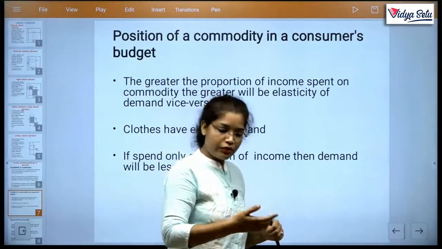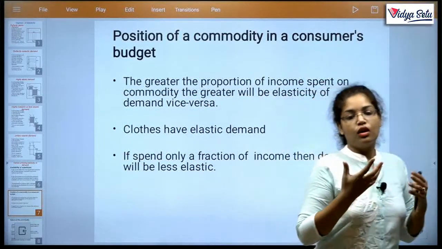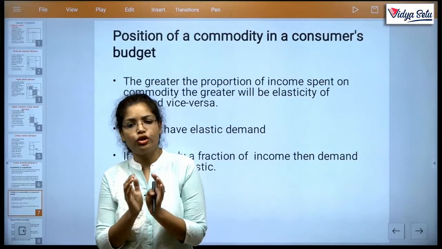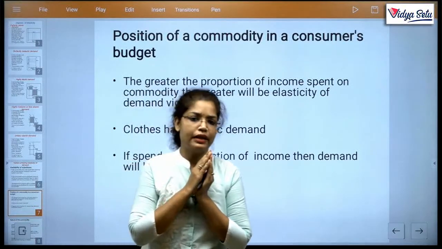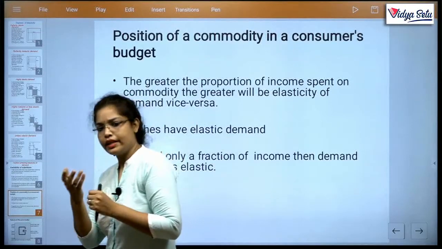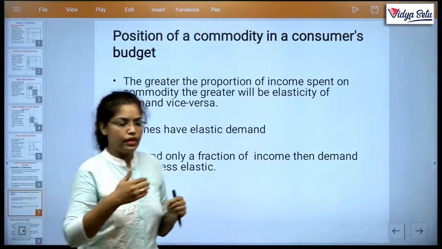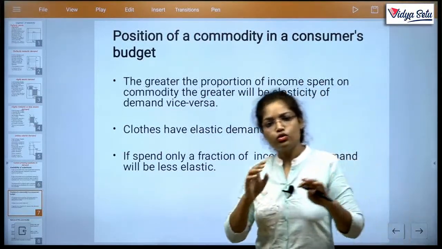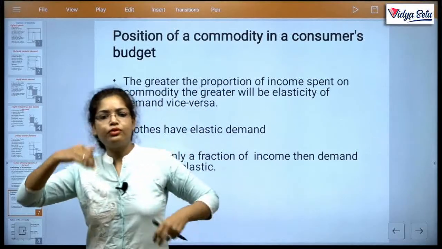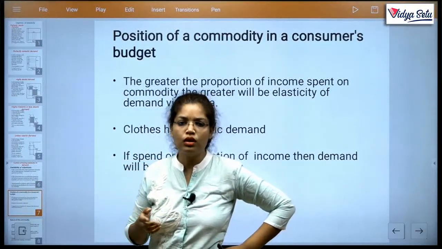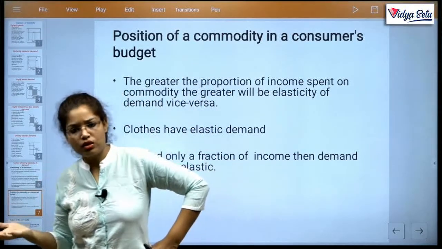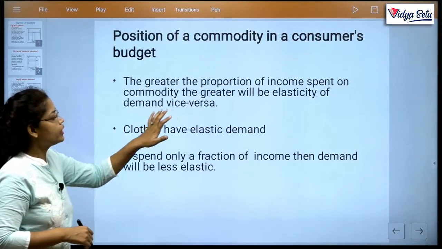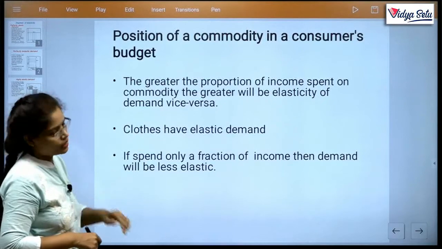Clear? But if the amount spent is a major portion of your income, then you will be affected by this. We can take the example of school fees. If school fees rise and a major portion of your income is going there, then if the price rises, you have to think about moving to the next school which is cheaper, less costly. So the greater the portion of income spent on a commodity, the greater will be the elasticity of demand and vice versa.